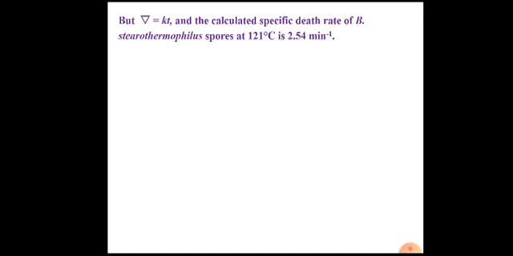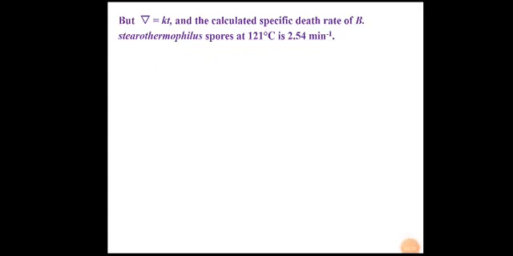Now we have to consider the sterilization temperature here, the holding. Now we are calculating del holding. So what is that holding temperature? It is 121 degrees Celsius. So using that thermal death curve of Bacillus stearothermophilus, we come to know that the specific death rate of Bacillus stearothermophilus at 121 degrees Celsius is 2.54 per minute. So that is the value of K at 121 degrees Celsius for Bacillus stearothermophilus.